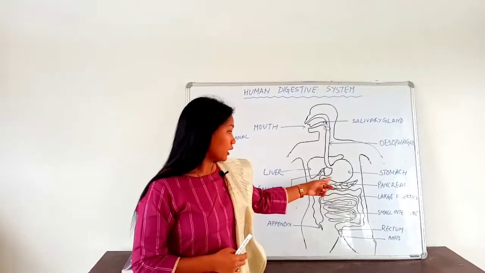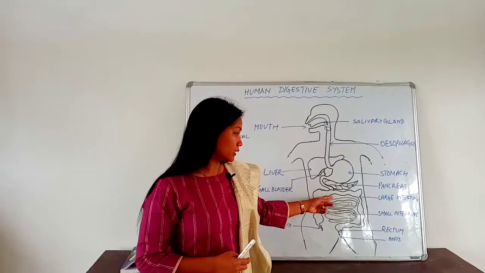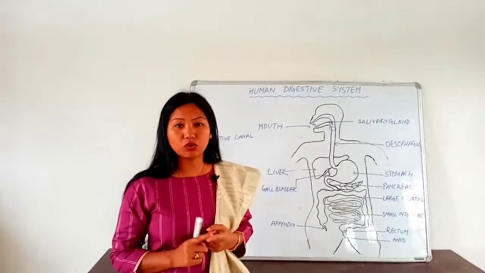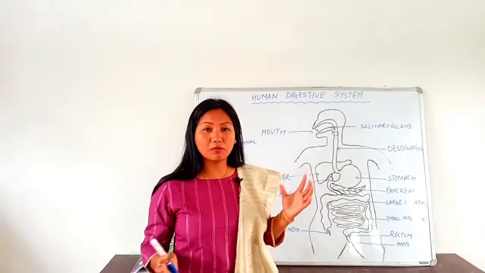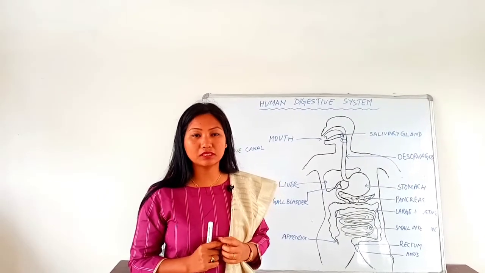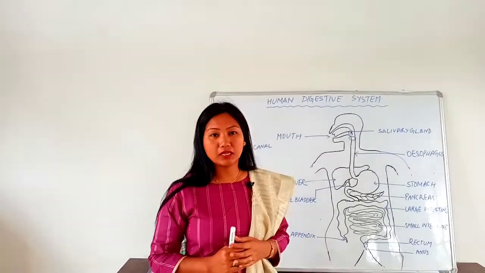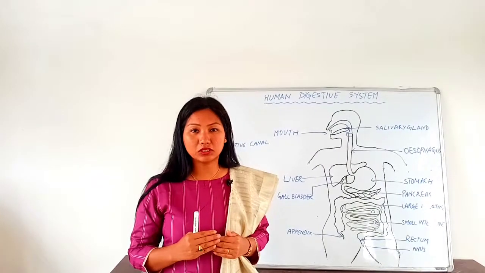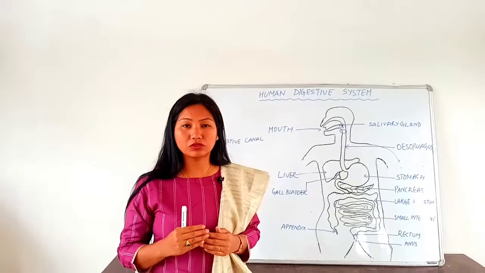Then next, after the stomach there is the intestine, which is of 2 types, that is the small intestine and the large intestine. The small intestine is a very long part of the alimentary canal, and it is about 6 centimeter long. The small intestine is the part of the alimentary canal where the complete digestion occurs, and in the small intestine the absorption also takes place.